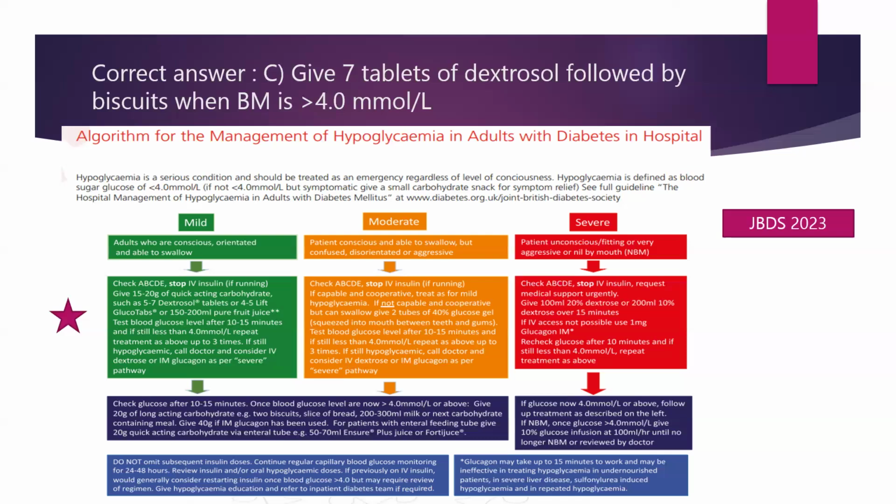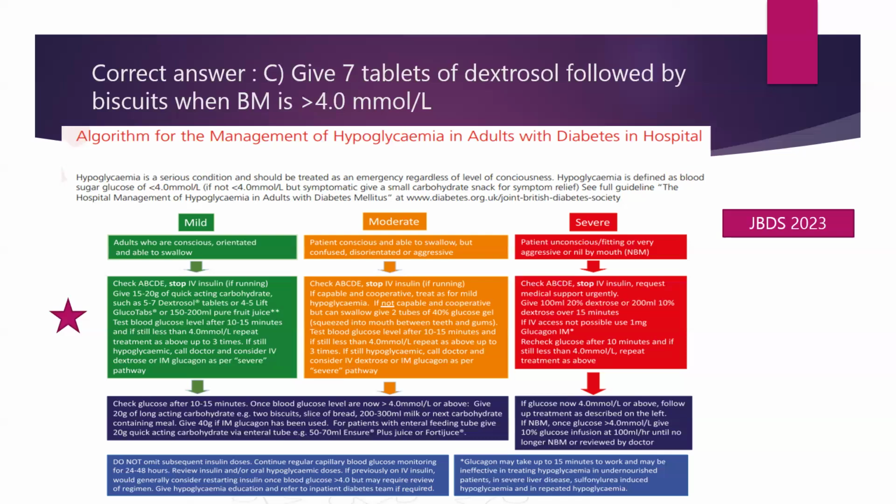Severe pathway is a little different. We'll talk about that in the other part of this chart. So what about moderate? If the patient is conscious and able to swallow, but confused, disoriented, or aggressive, this can easily be another MCQ for the exams. So in this scenario, where there is a moderate degree of impairment in terms of the hypoglycemia, the patient is confused, disoriented, aggressive, again check ABCD, stop IV insulin infusion if running. If capable and cooperative, treat as for mild hypoglycemia.